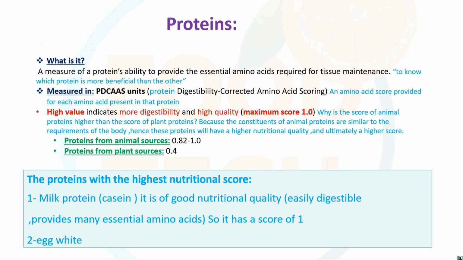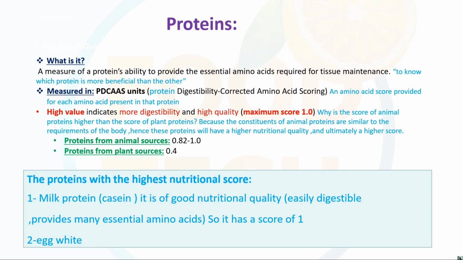So one by one we'll discuss all the macronutrients. First of all we'll see the protein. What is the protein basically? It is the measure of the protein's ability to provide the essential amino acids. As we saw earlier, there are two types of amino acids, essential and non-essential.